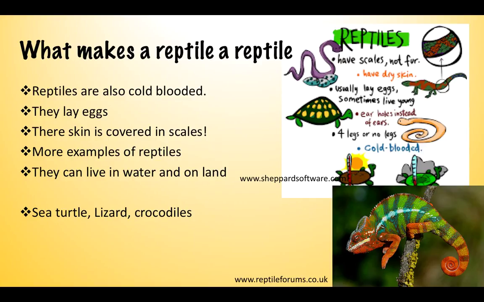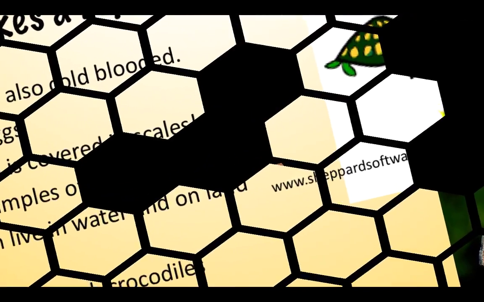So what makes a reptile a reptile? Reptiles all have scales, and they are also cold-blooded like fish. They lay eggs, and they can live in the water and on land. Some people have snakes or turtles or lizards as pets at home.